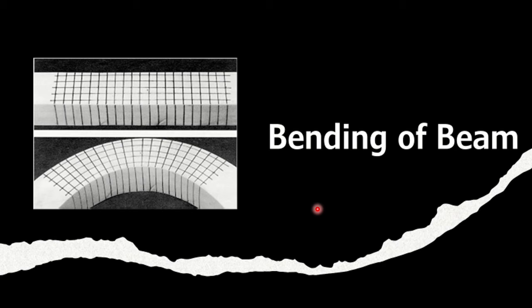When you go to the railway station, the rails on which the trains are running, they are I beams. Okay, they are not pure rectangular beams. That is because rectangular beams and I beams offer the same strength. They provide the same amount of bending, or rather the same amount of bending happens in both cases. So rather than wasting the material by creating a very solid rectangular beam, we prefer I beams in many places.